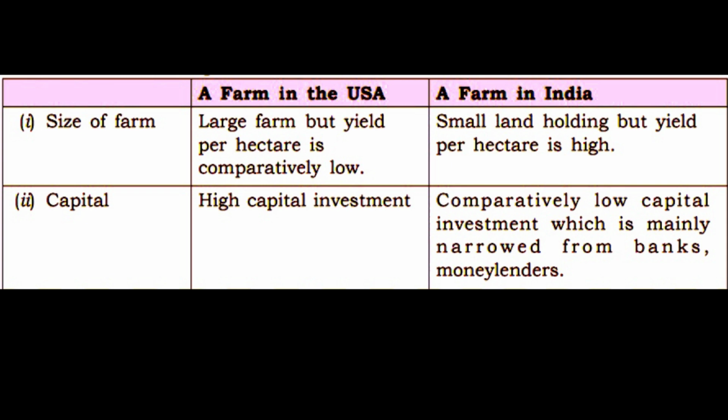These differences are given below. 1. Size of farm: in USA, large farms but yield per hectare is comparatively low. In India, small land holding but yield per hectare is high. 2. Capital: in USA, high capital investment. In India, comparatively low capital investment, which is mainly borrowed from banks and money lenders.